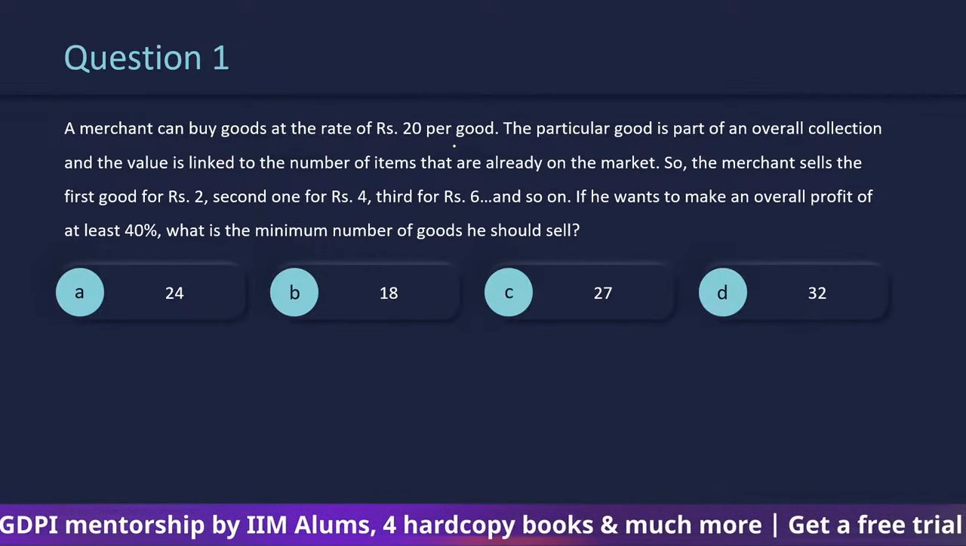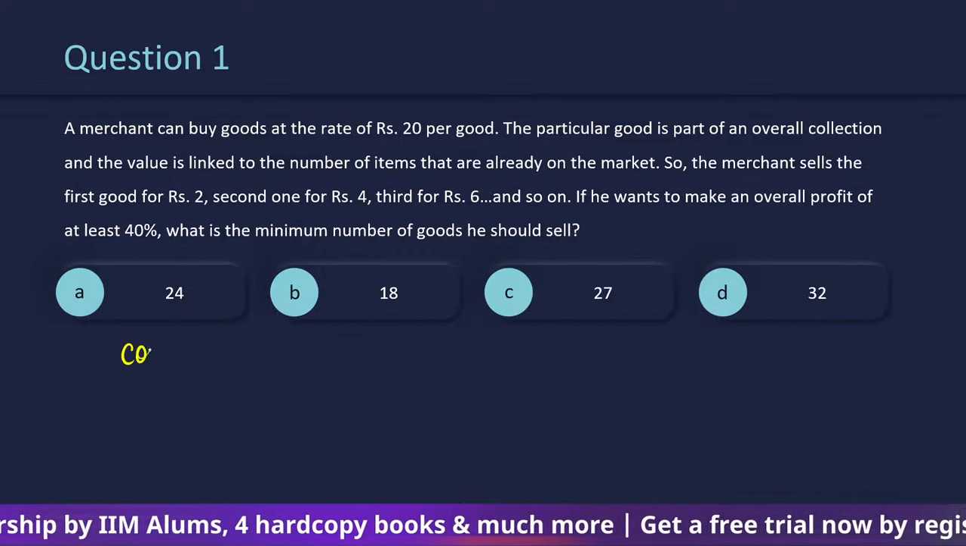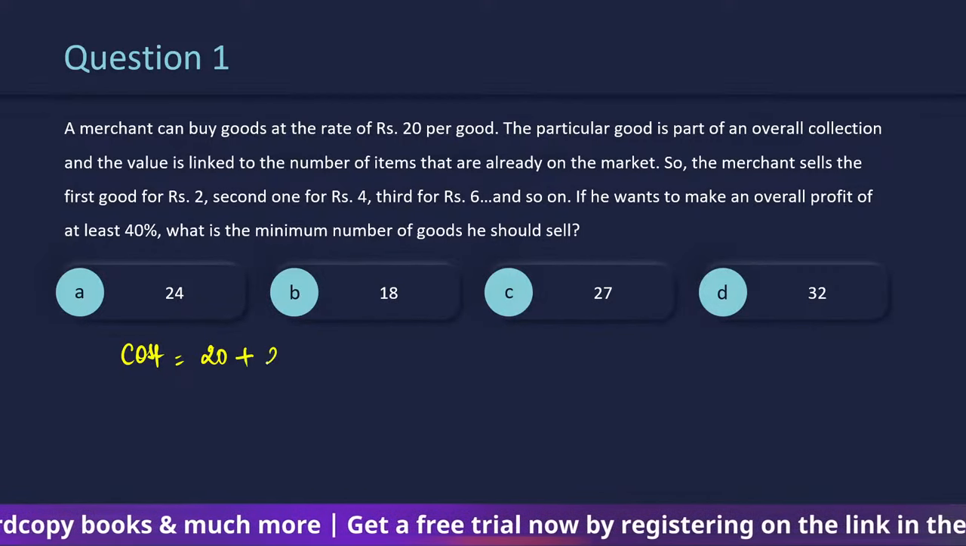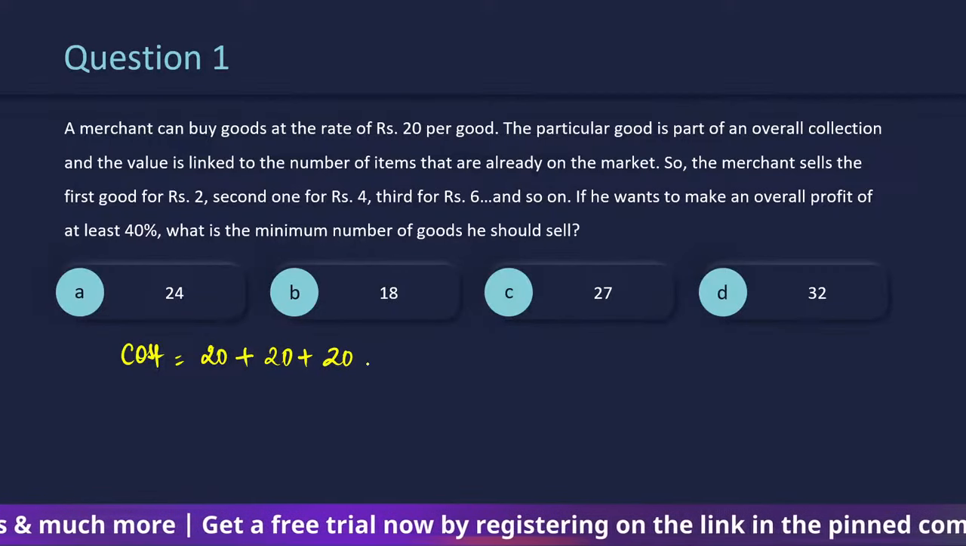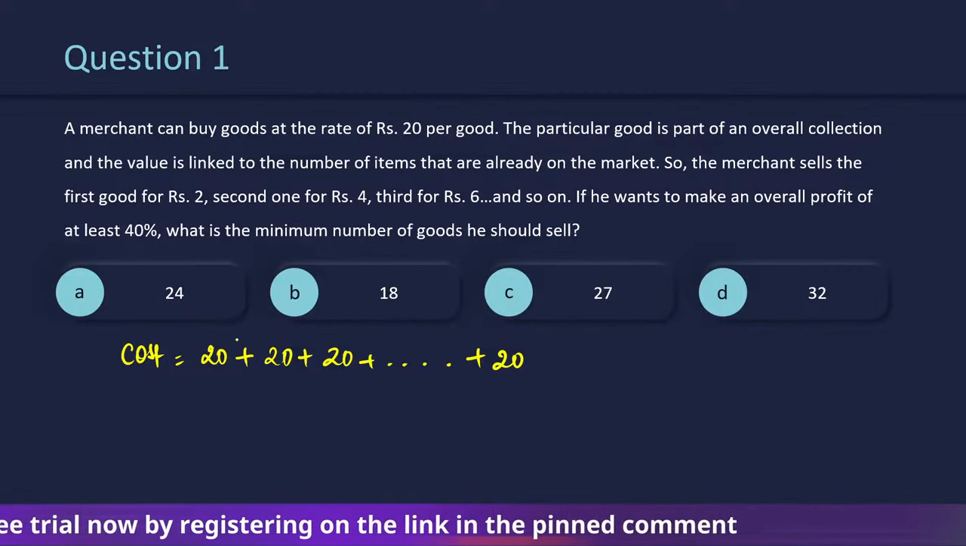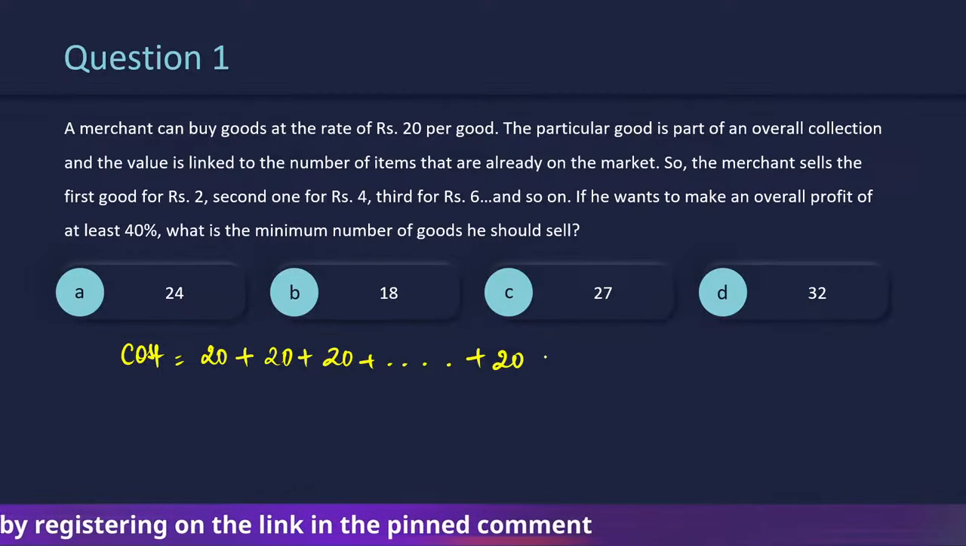So first good, let's talk about the cost here. Can we say the first good will be at 20, the next good will be at 20, the next good will be at 20. Continuing like this, we are going to have n number of goods here.